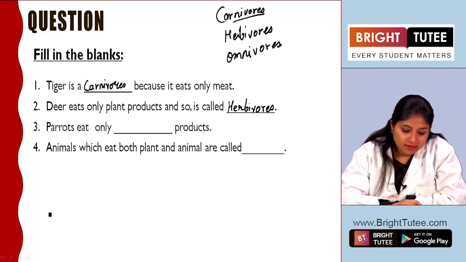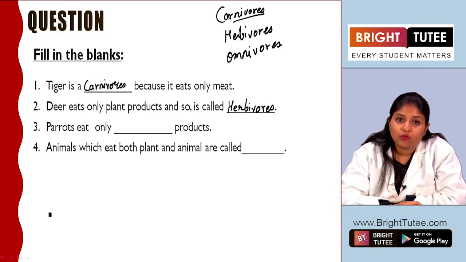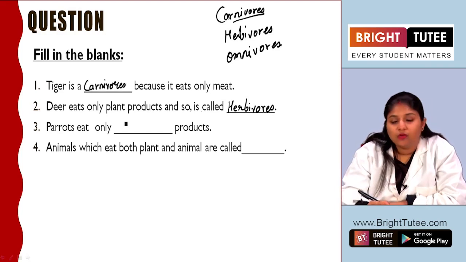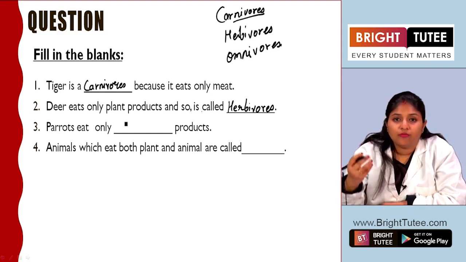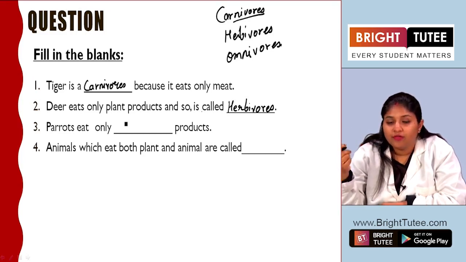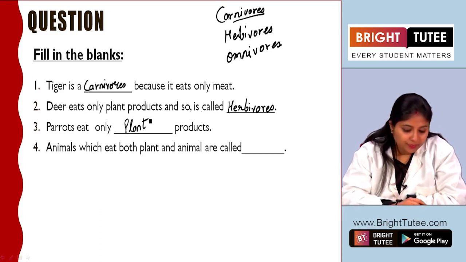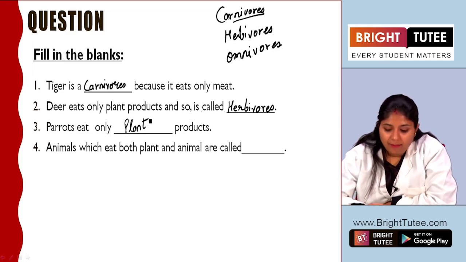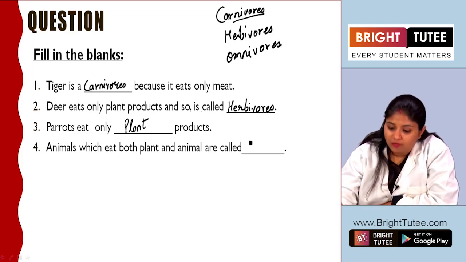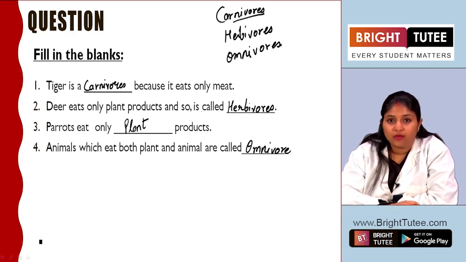Next you have parrots eat only, right, whether they eat plant products or animal products. We know that the parrot only eats berries, the food that you provide, or rather the fruits that are present on the plant. So it eats only plant products, right? Then animals which eat both plant and animal are called what? They are called omnivores, right? These are the animals which eat both plants as well as animals.